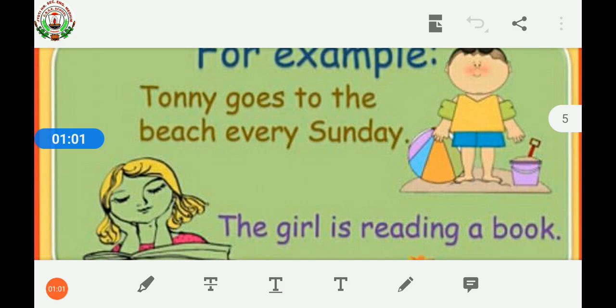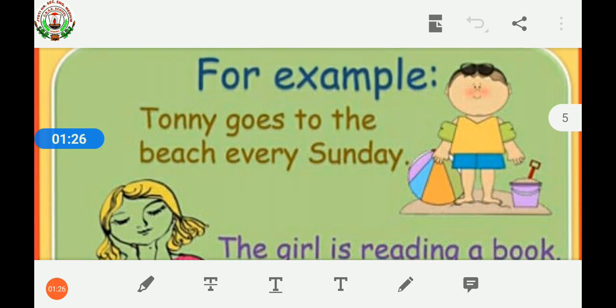First one, Tony goes to the beach every Sunday. Children, in this line, some group of words are joined together and it is giving us some meaning. It is giving us some information that Tony is a boy and he goes to the beach every Sunday. We can understand what this line wants to say to us. So, it is a sentence because it has some sense in it.